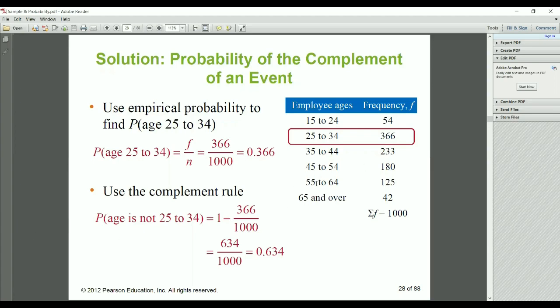If I want to check the probability for 45 to 54, that frequency is 180, so 180 divided by 1000. Now I want to check who is not in that group, so it is 1 minus 180 divided by 1000. You have to use the complementary rule: the probability of E plus the probability of E dash is equal to 1. So we get the probability of E, and we want to find the probability of E dash, those who are not in that event. So 1 minus that probability. Got the answer?